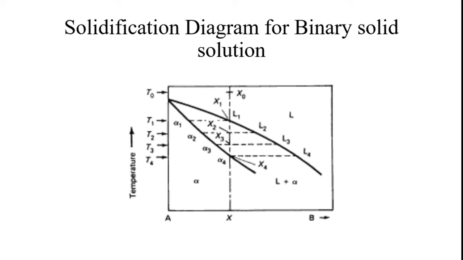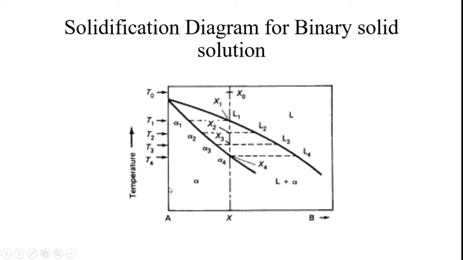Here the bulk composition X is intersected by the tie lines. The first crystals to freeze have the composition alpha 1.